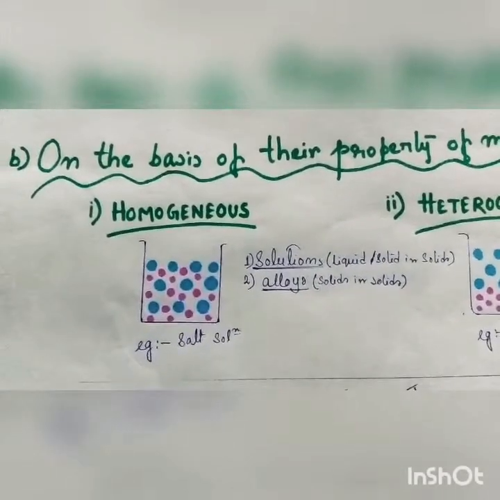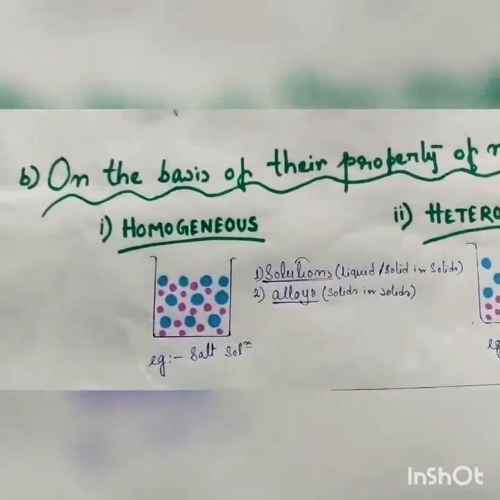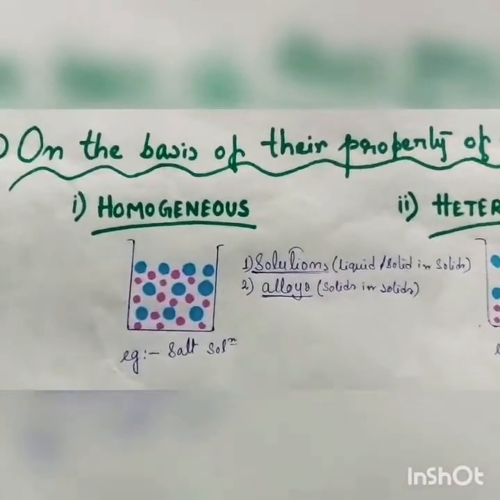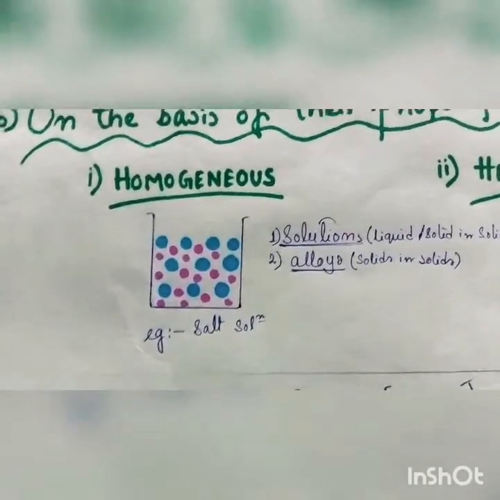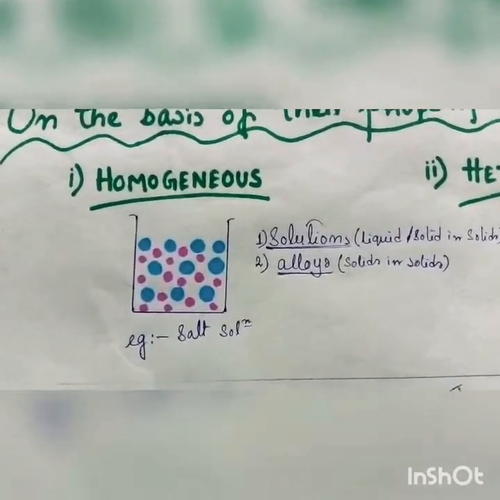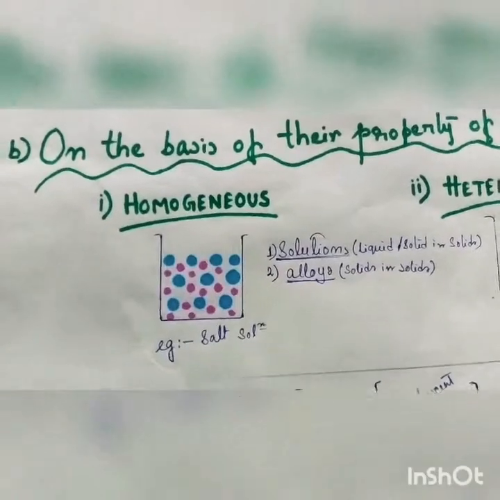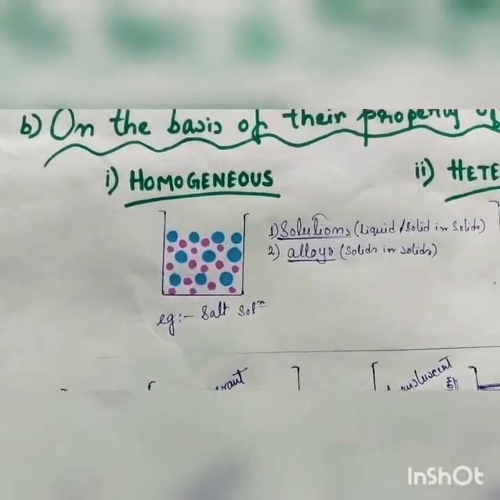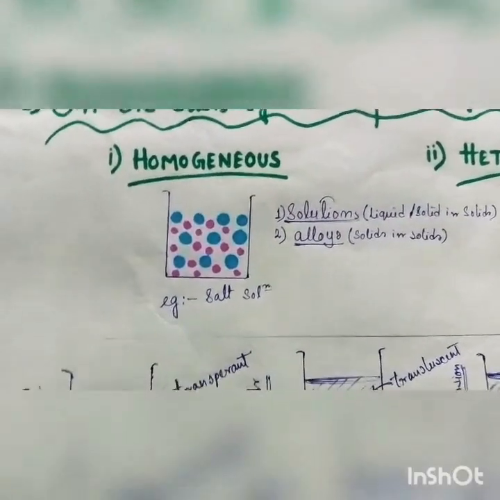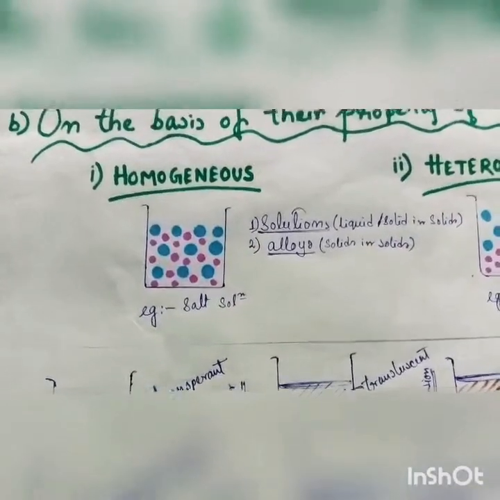In case of homogeneous mixture, see the diagram. I have taken two types of pure substances, one is blue in color, one is purple in color. See that all the purple molecules are well occupying the spaces of the blue molecules.